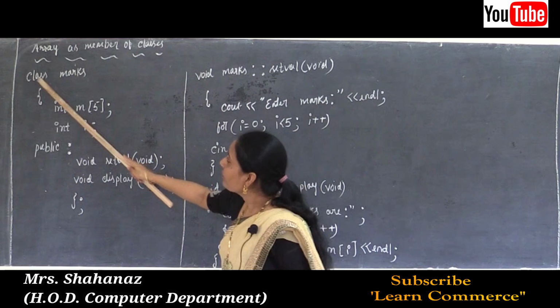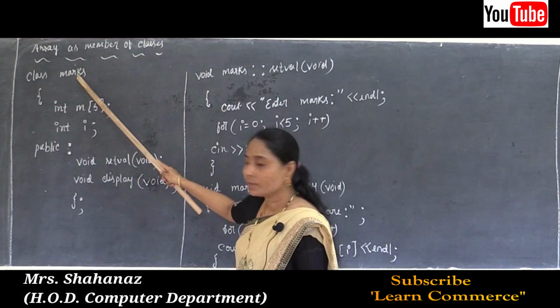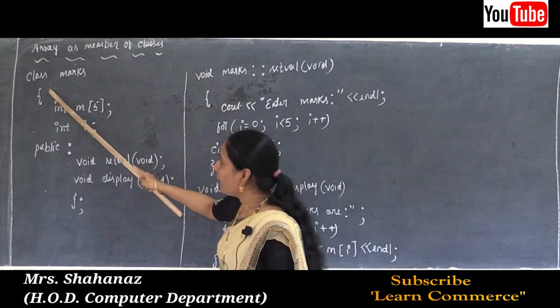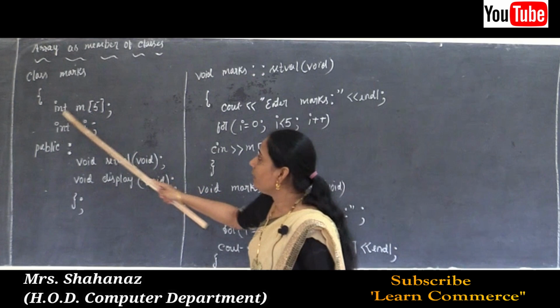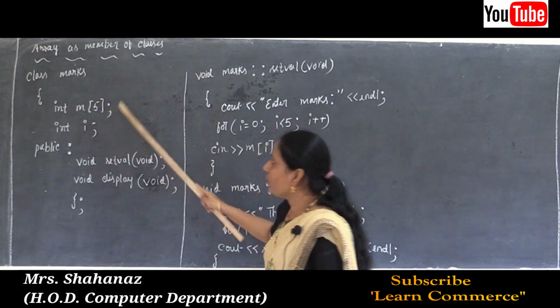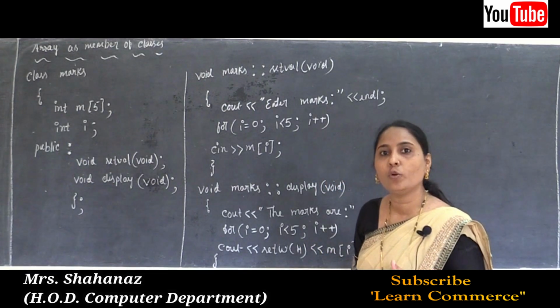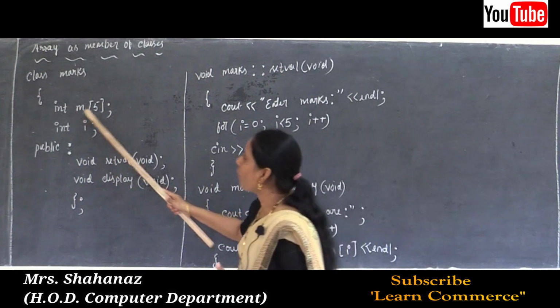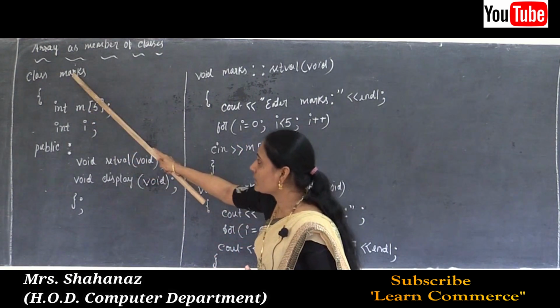So here: class keyword, class name marks, and private data. It shows some of the member data as int m of 5, int i. Why? Because here not just one, many pieces of information are going to be accessed one by one in a looping condition. So the m of 5 is member data of the class marks.